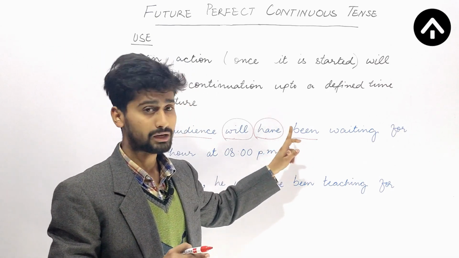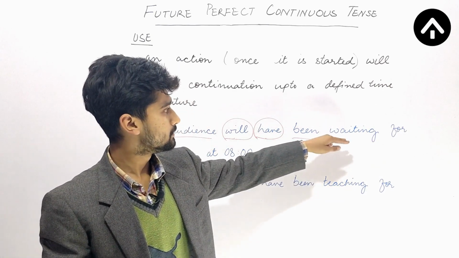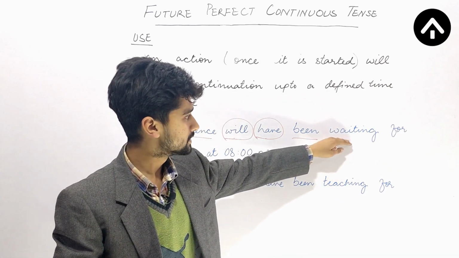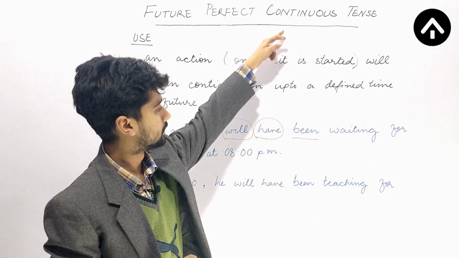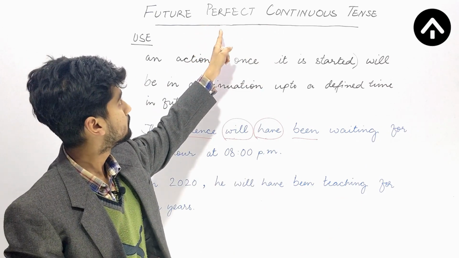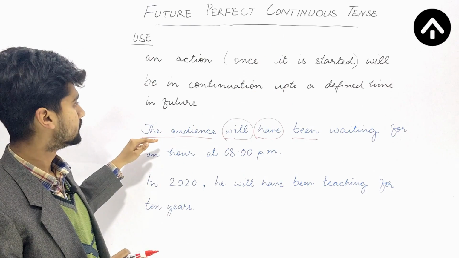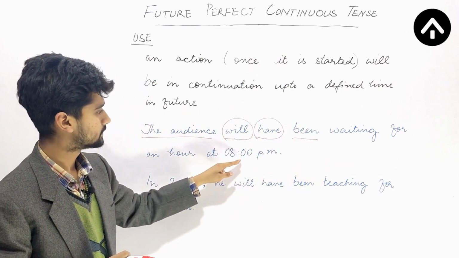So be is a kind of verb, so here been is its third form. Next I am using the ing form of the verb wait. I am using it waiting, that's denoting the continuous aspect. So I am covering up both the aspects, perfect as well as continuous, in this sentence. The audience will have been waiting for an hour at 8 p.m.